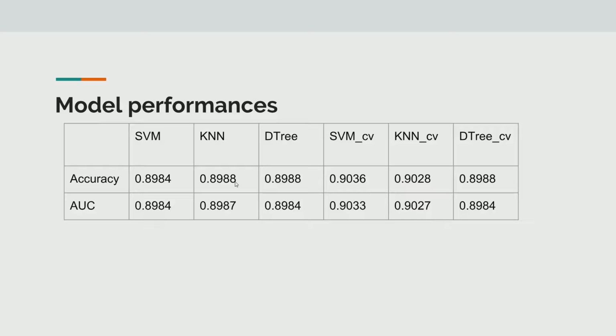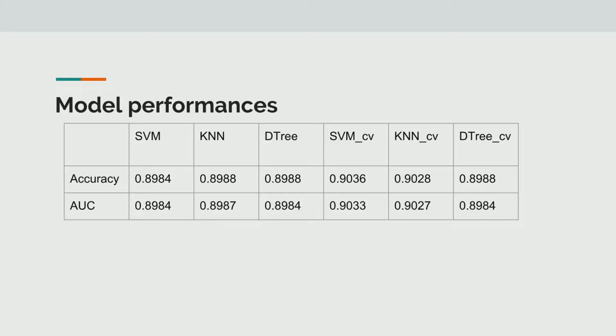About the model performance, since it's categorical data, accuracy is a very basic and important measure. Apart from accuracy, I also use AUC to help me get a better understanding of the evaluation. I used 25% of the data as test data, and I also used five-fold cross-validation to help evaluate the result.